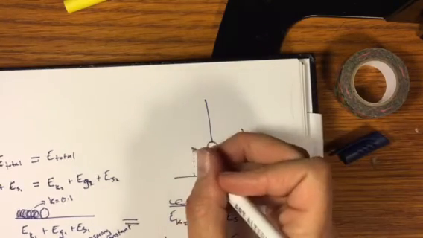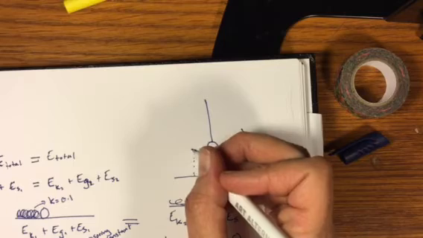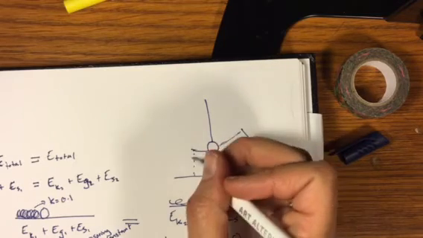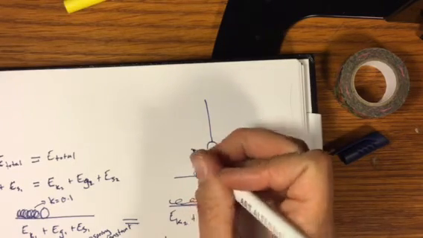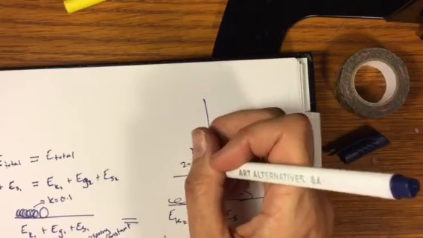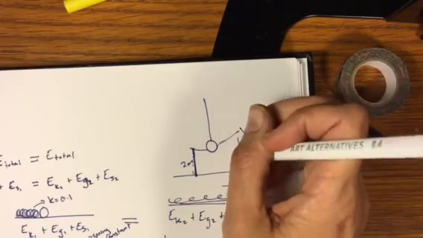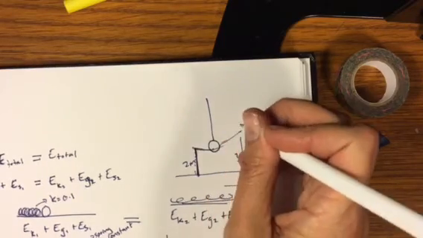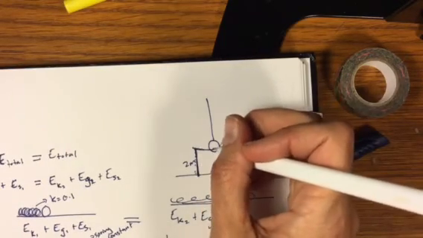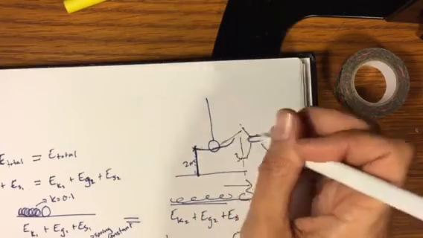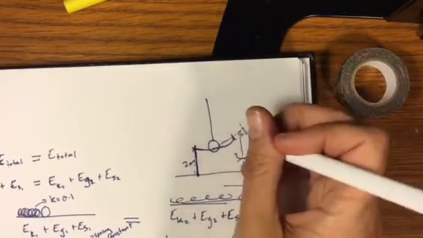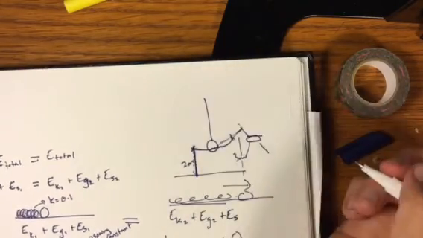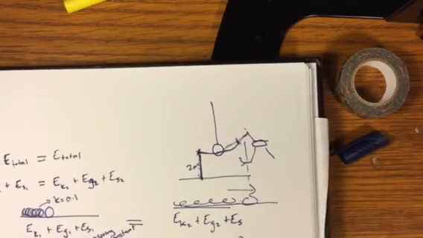If I just pull the ball back to here, how high will it go on the other side? Well, it's only going to go as high as you originally give it. So let's say this is 2 meters and the laptop is 3 meters. Can I pull it back only to 2 meters and have it hit 3 meters? No, because it's only going to go as high as you originally give it that energy for. So it's going to miss it by a whole meter. So think about that kind of thing.